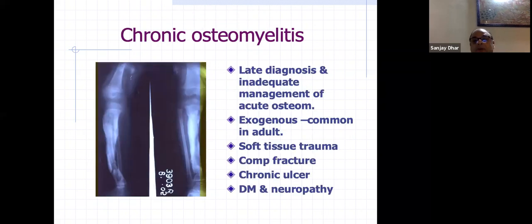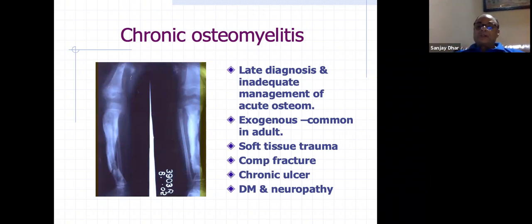Then coming to chronic osteomyelitis, it occurs whenever the infection is deep set, with more devascularization, or diagnosis has been late, or there was inadequate management of acute osteomyelitis, or even exogenous causes like implants. There you can't help, because it is a very slow process. By the time you have picked it up, it has become chronic.